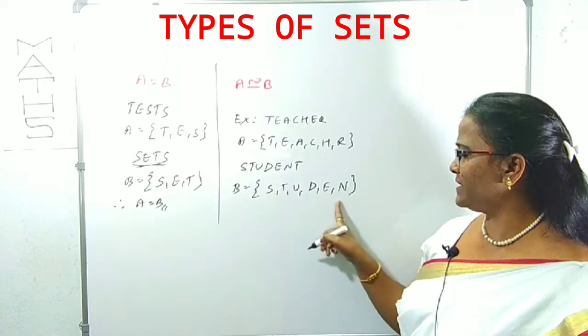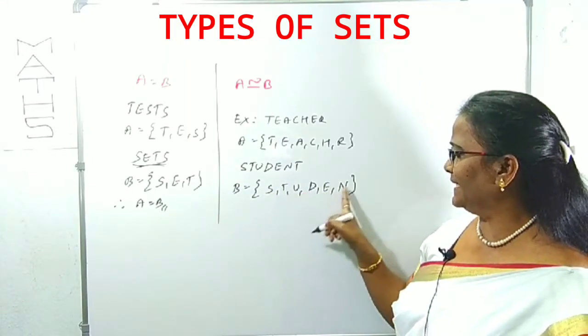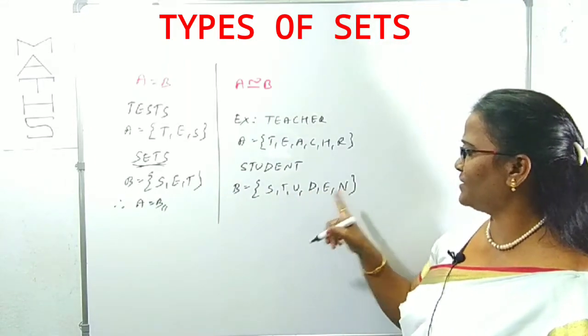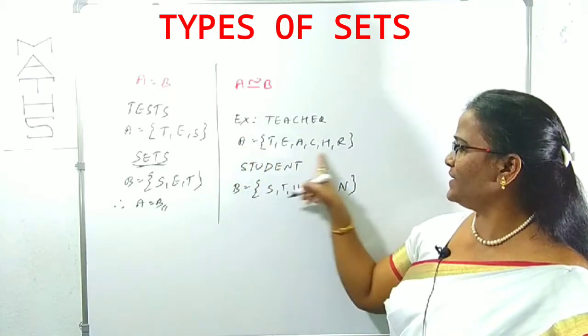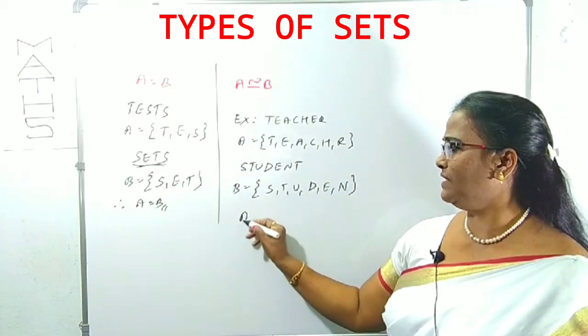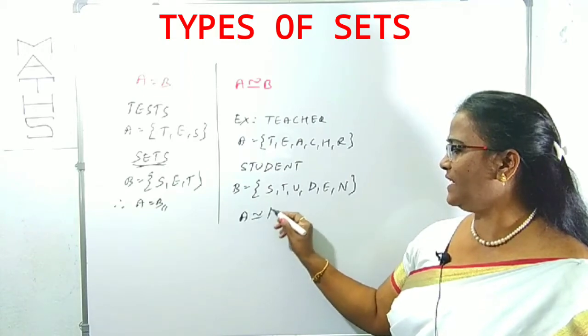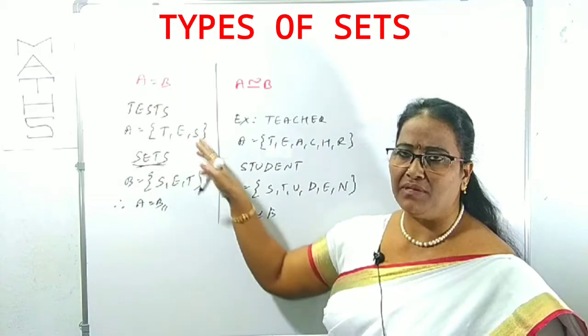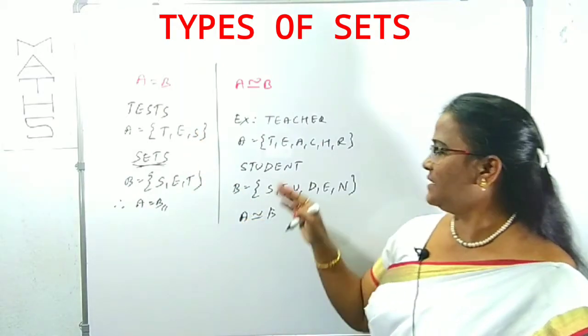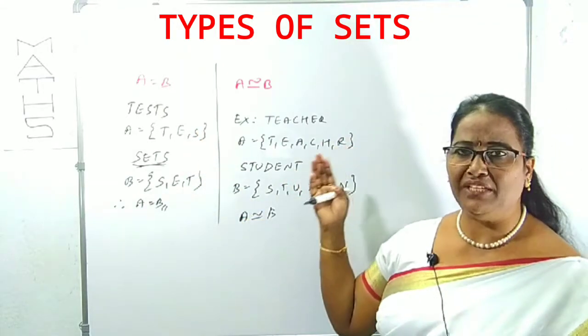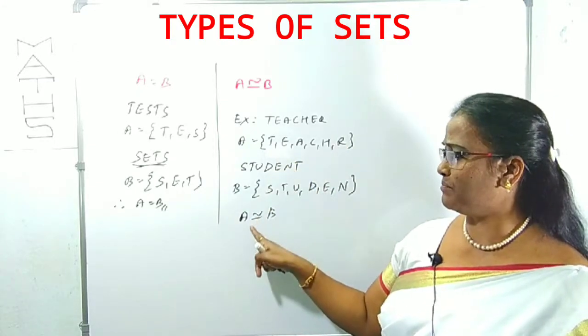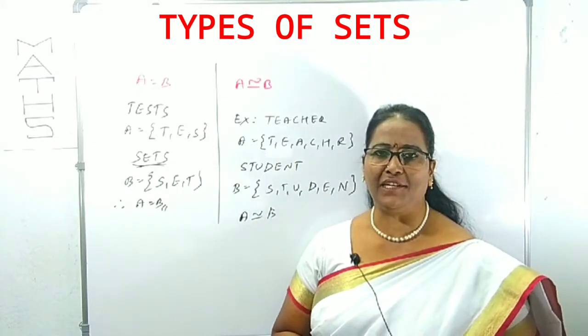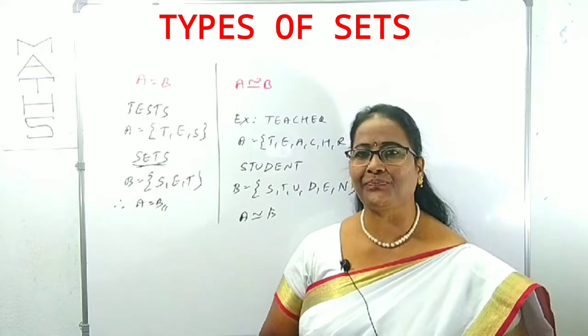So how many elements are there here? S, T, U, D, E, N: there are 1, 2, 3, 4, 5, 6 elements. In the set A also there are 6 elements. Here we can call it A is equivalent to B. Is it clear what is the difference between them? Here the number of elements is the same, but the elements may be different. When the number of elements in A is the same as the number of elements in B, they are called equivalent sets, right?